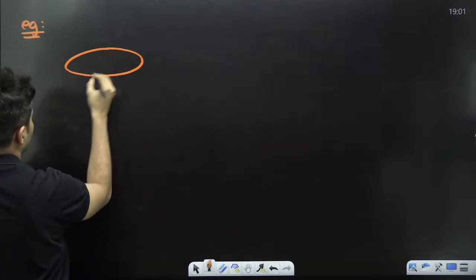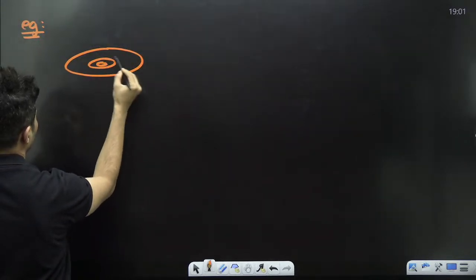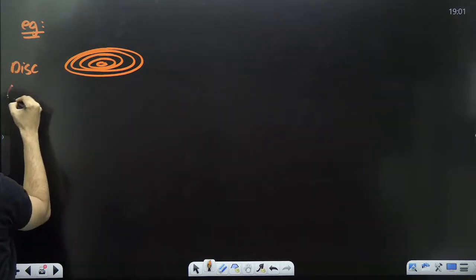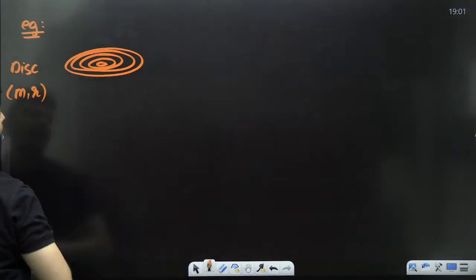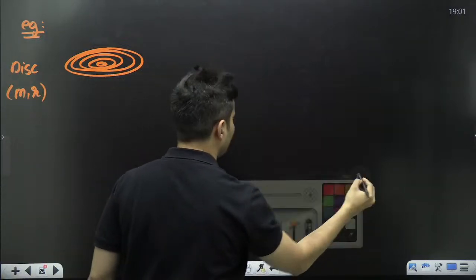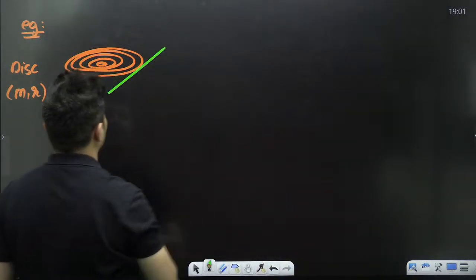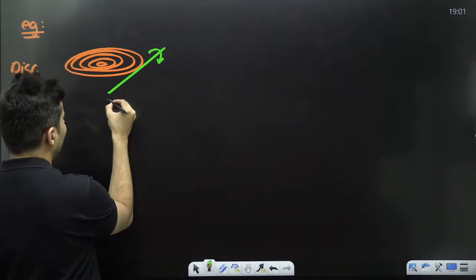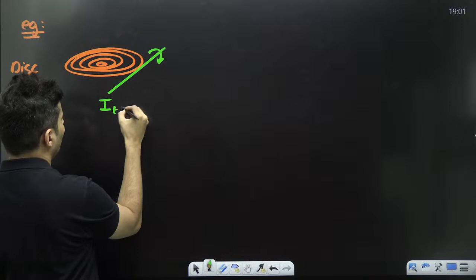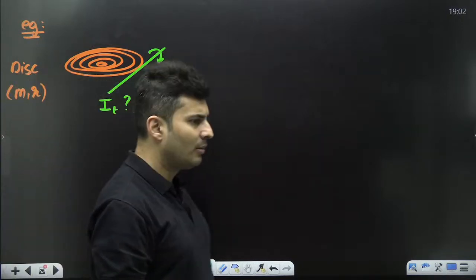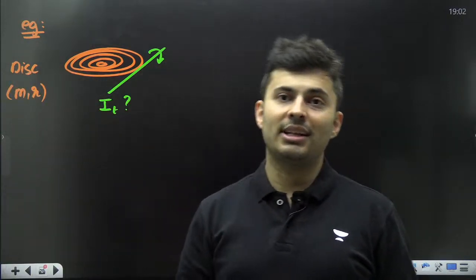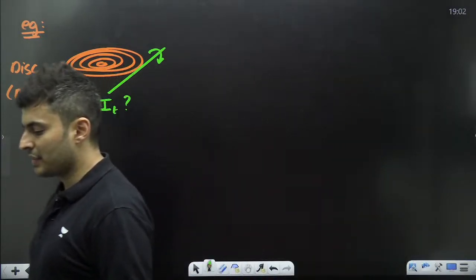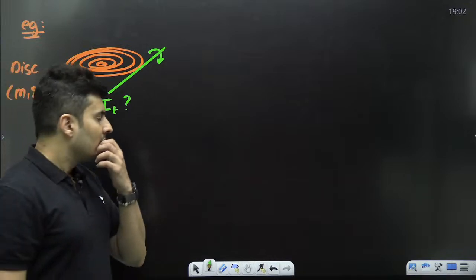This is a disk. The disk has a mass of m and radius of r. And the question is, you take a tangent and you rotate the disk. Find the moment of inertia about that particular tangent. That is the question. Let's think.